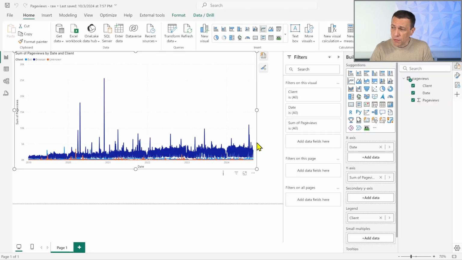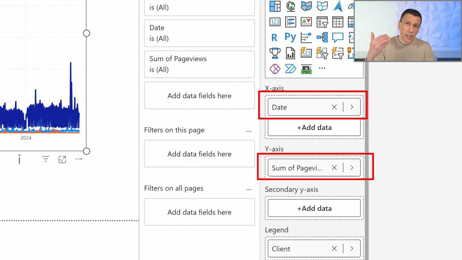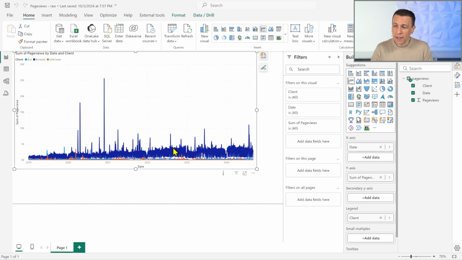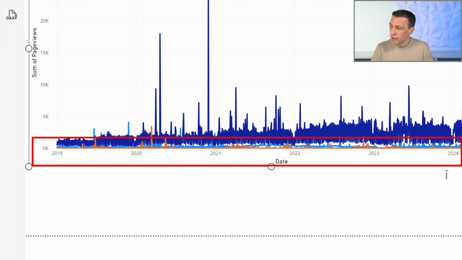So if I use in a line chart the date in the x-axis, the page views with an implicit measure that sums the page views for the y-axis, and I use the client in the legend, so I split browser, unknown, and bot, I get these 3 lines that have a range from 2019 to 2024. So this is the range of days we have.